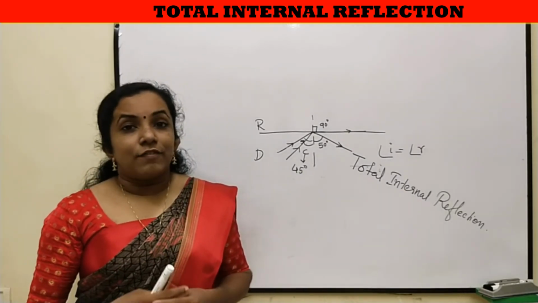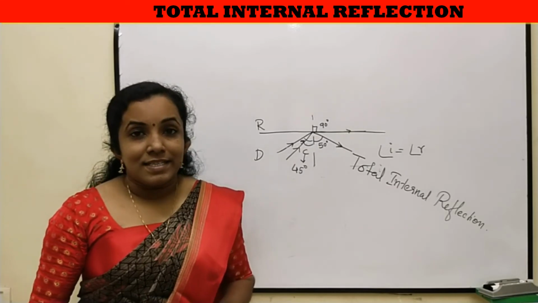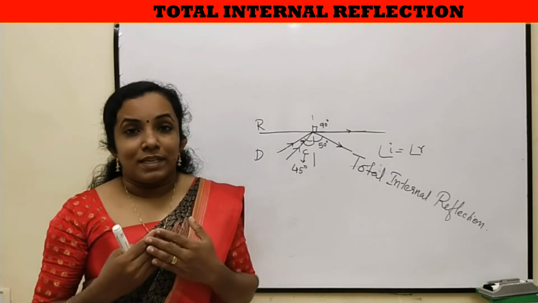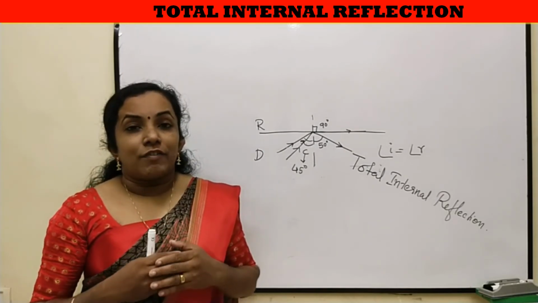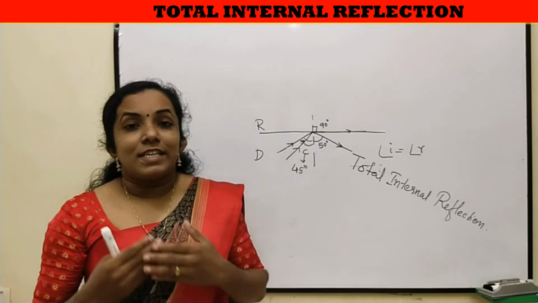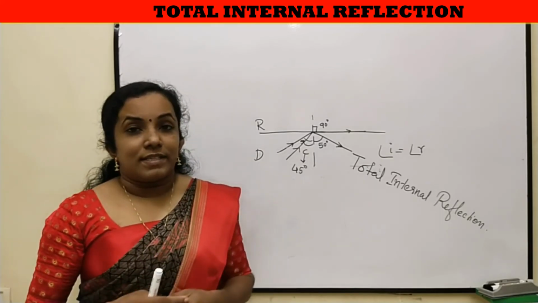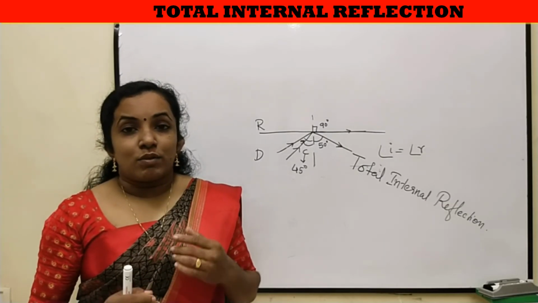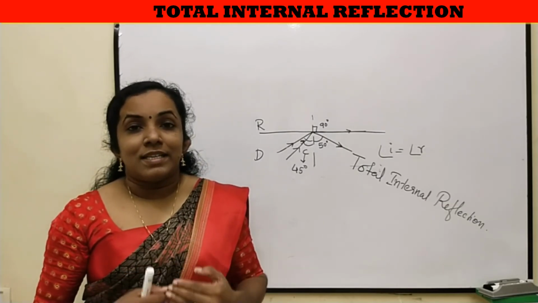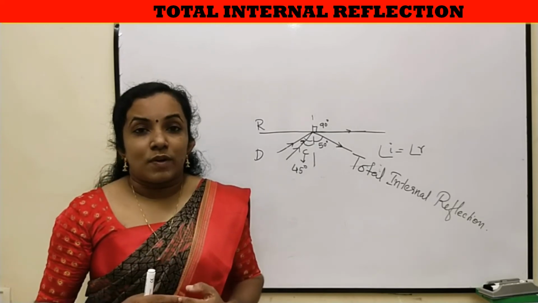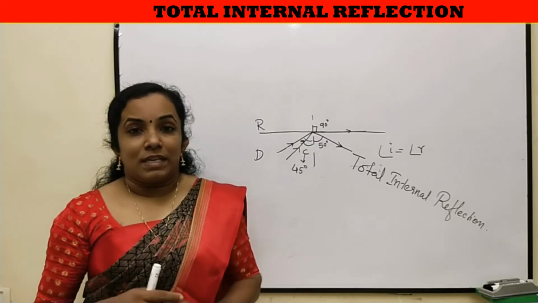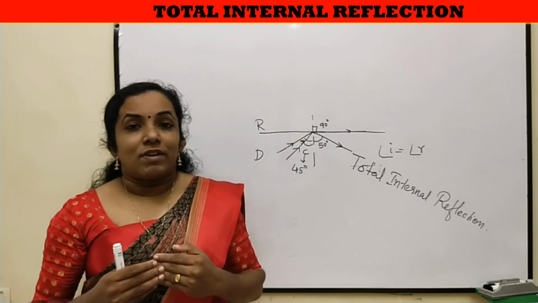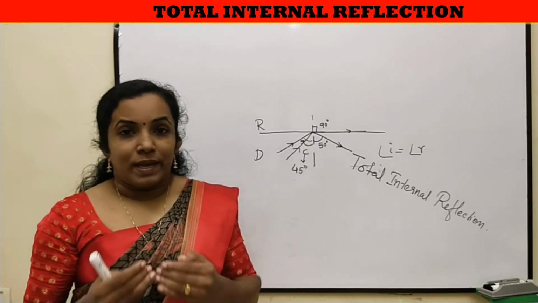Hence, the condition for reaching the critical angle is that the light ray should travel from denser to rarer medium and the angle of refraction must be 90 degrees, so that the angle of incidence is called the critical angle. So, there is only one condition to reach the critical angle, that is the light ray should travel from denser to rarer medium. The critical angle happens only when a light ray travels from denser to rarer medium.